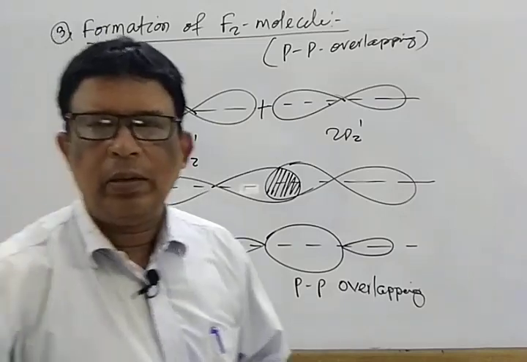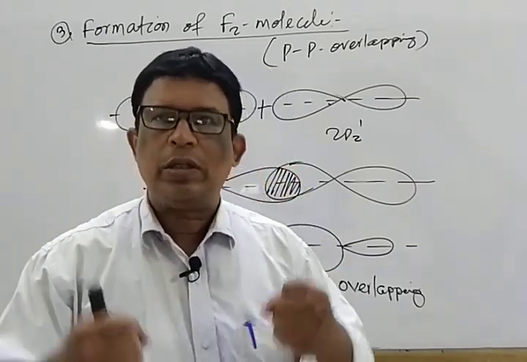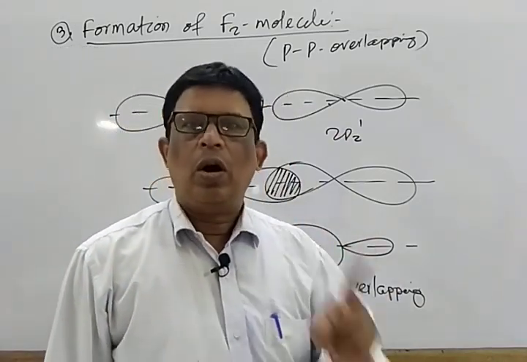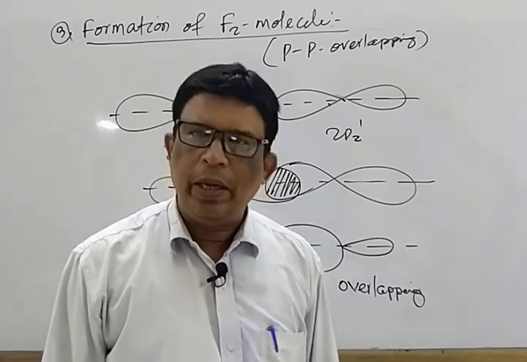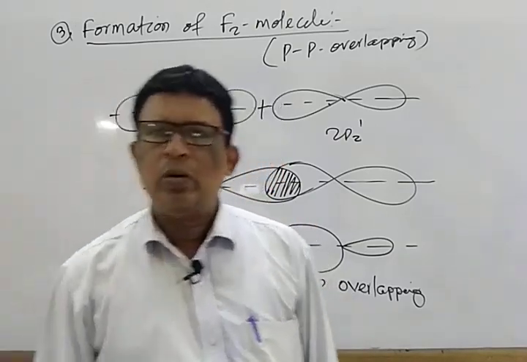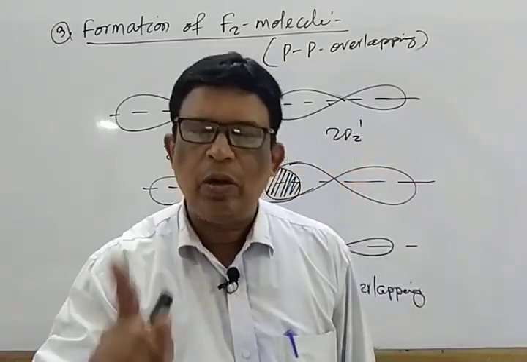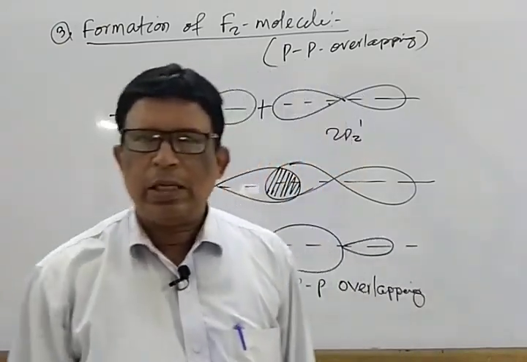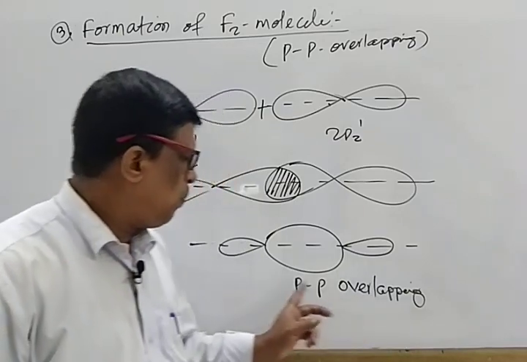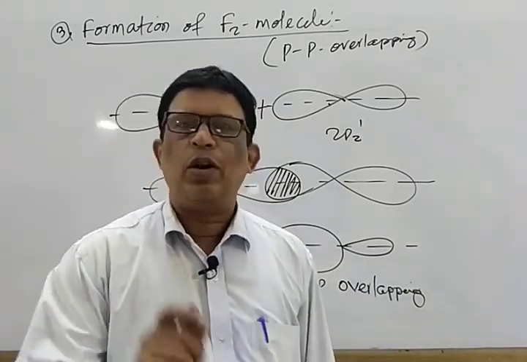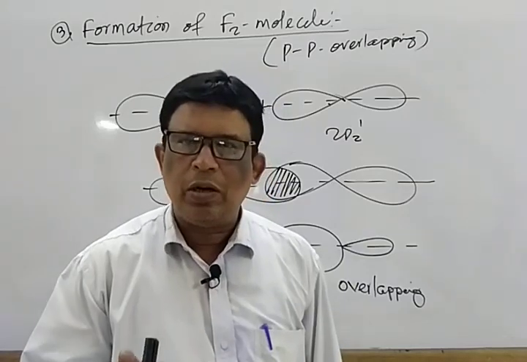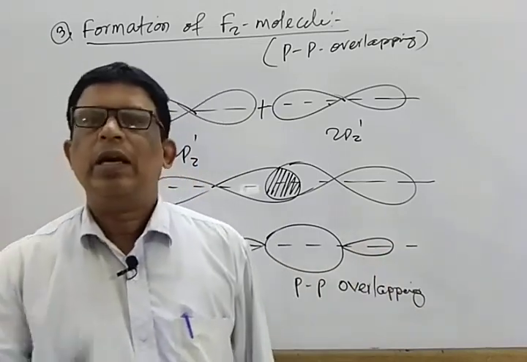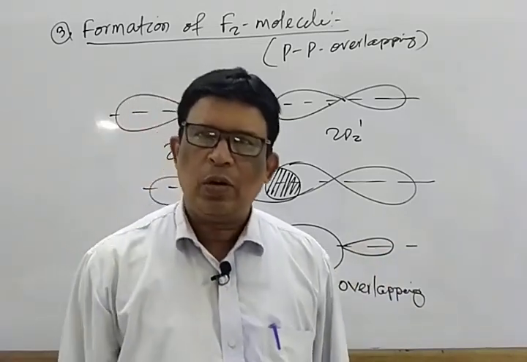So head-on overlapping, resulting in the formation of a strong bond, that is sigma bond, is carried out by either SS overlapping or SP overlapping or PP overlapping. For explaining it, for SS we select formation of hydrogen molecule. For SP, we select formation of HF molecule. And for PP overlapping, we select formation of fluorine molecule. These three come under front-wise overlapping, head-on overlapping, axial overlapping, resulting in the formation of a strong bond known as sigma bond.